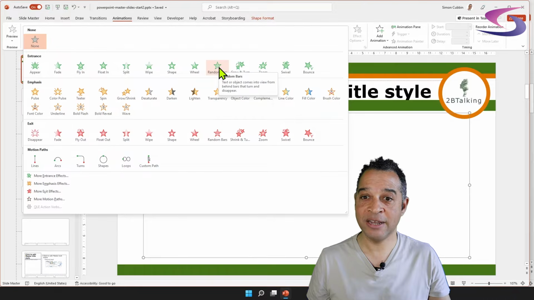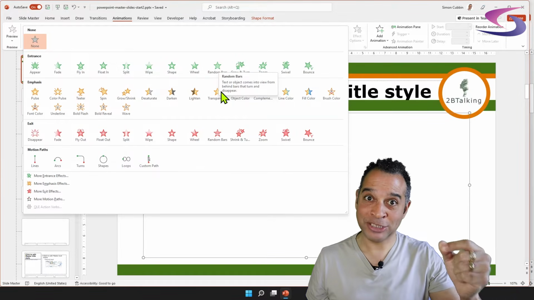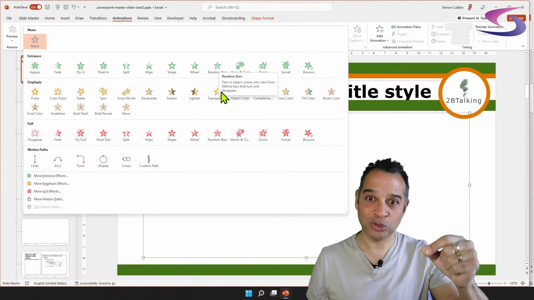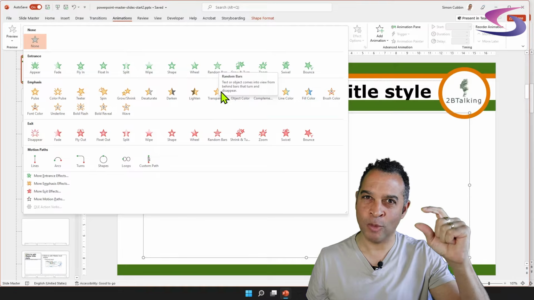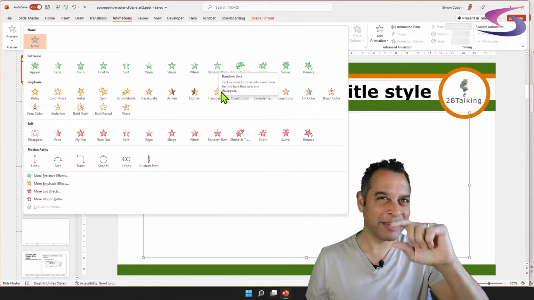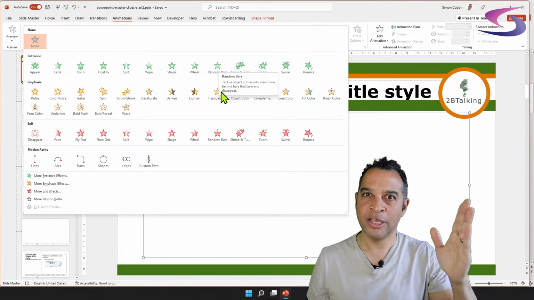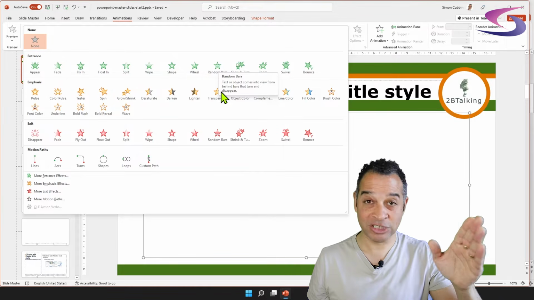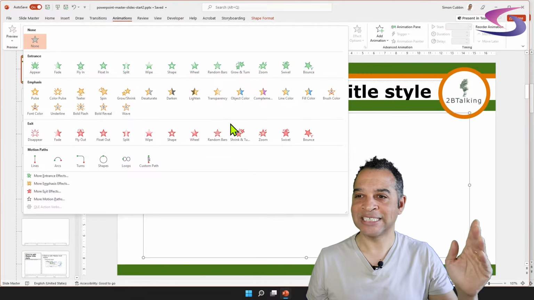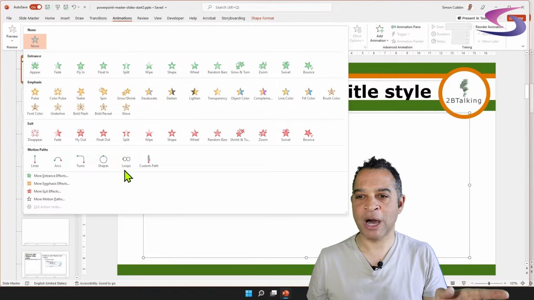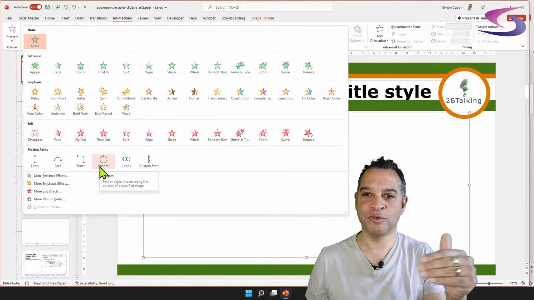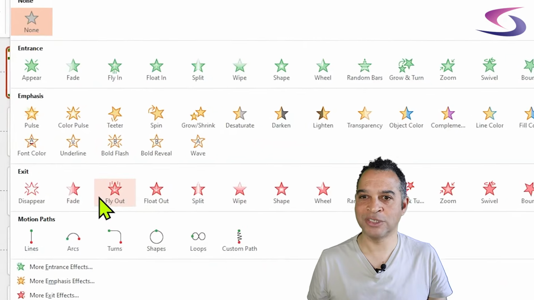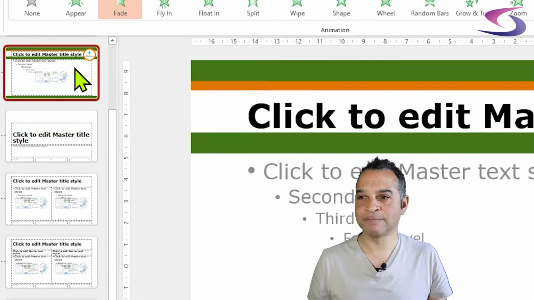Entrance, meaning they're coming in. Emphasis, where the item has already come in, but you want to maybe make it glow or make it bigger to emphasize it. It might be an important point that you want your students or delegates to take home. And exit is it disappearing. There are motion paths as well if you want to get them to move around, but they're the three main ones here. Now I'm just going to choose Fade.